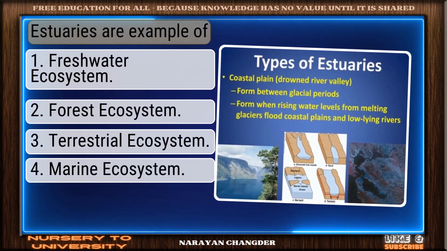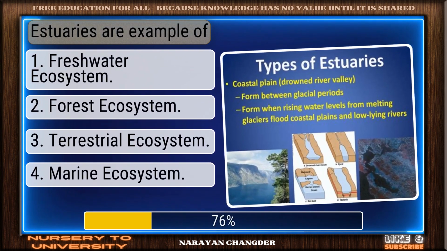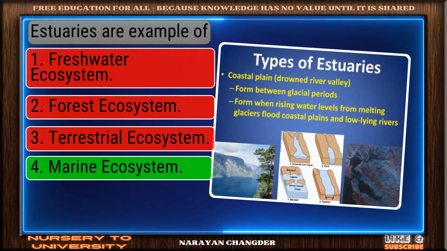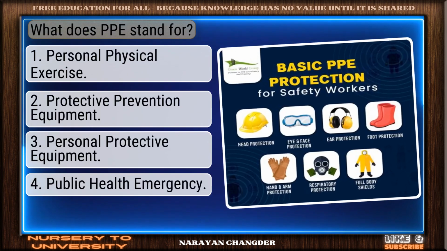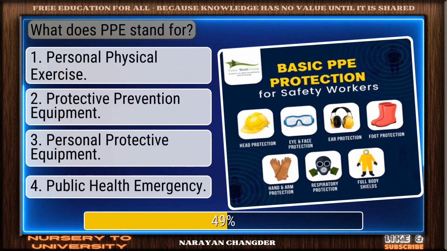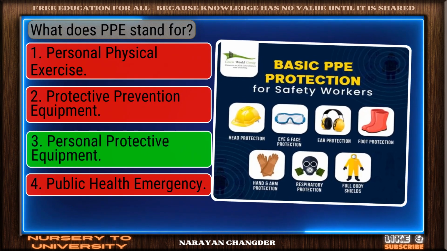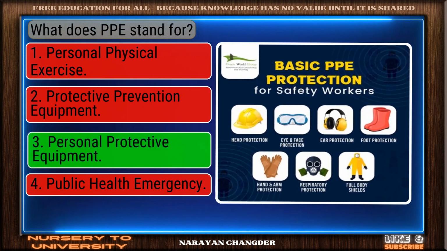Estuaries are example of. Solid response. Marine ecosystem is a valid choice. What does PPE stand for? On track. Personal protective equipment is the correct answer.